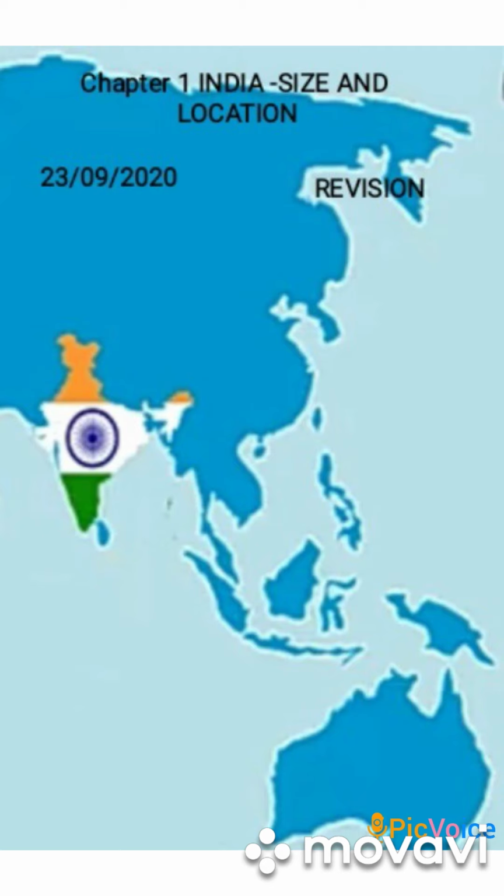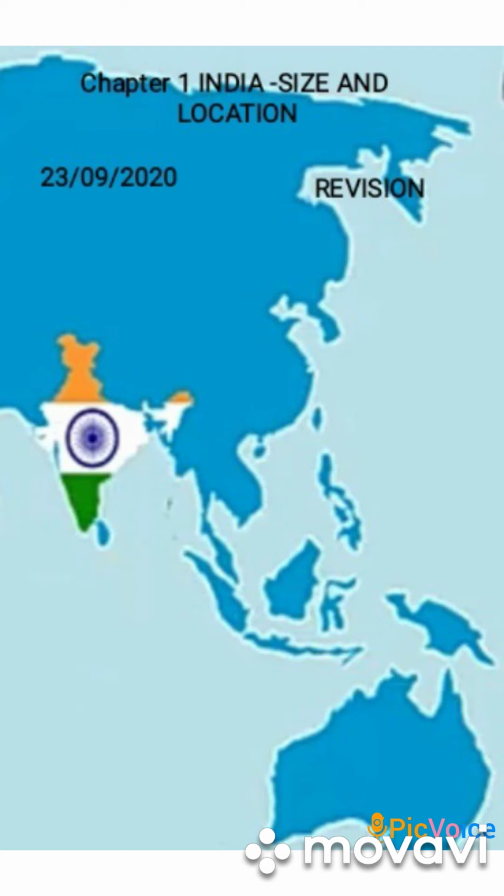As you can see in the picture, India is a very vast country lying entirely in the northern hemisphere. The mainland extends between latitude 8 degrees 4 minutes north and 37 degrees 6 minutes north, and its longitude 68 degrees 7 minutes east and 97 degrees 25 minutes east.